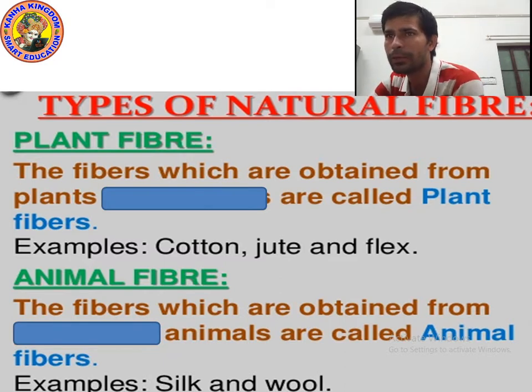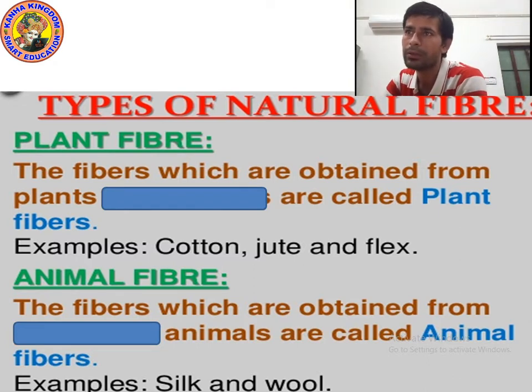We know that fibers that we get from plants are called plant fiber, and fibers that we get from animals are called animal fiber.